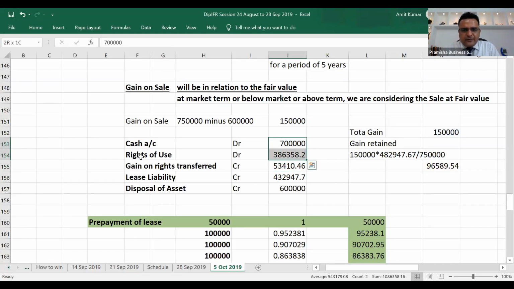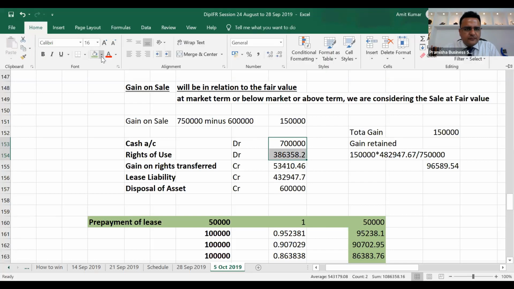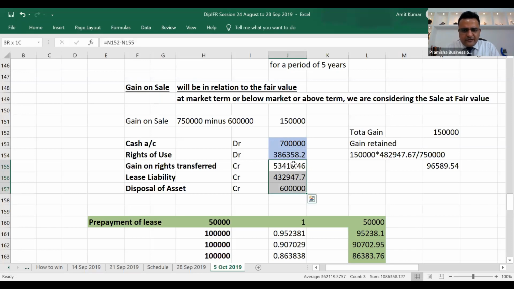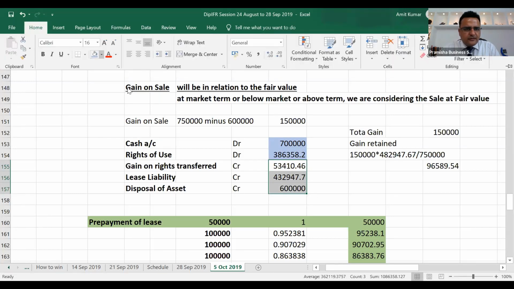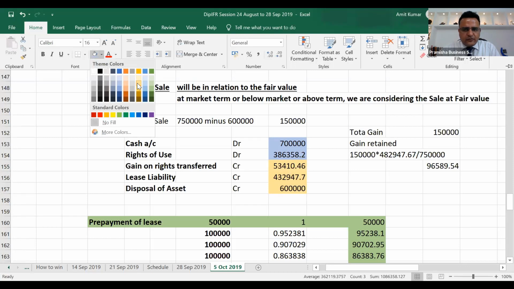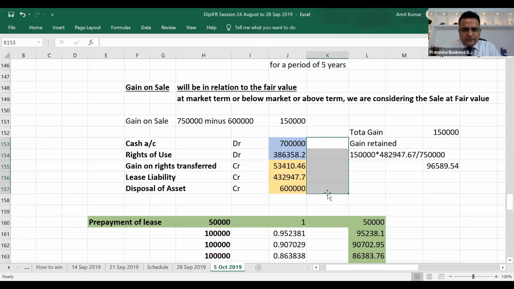So if I total the debits and credits, total debits equal credits.